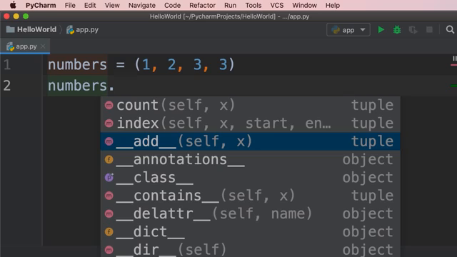So, tuples are immutable. We cannot change them once we create them. Now, practically speaking, most of the time you would be using lists, but there are times that once you create a list of objects, you want to make sure that somewhere in your program, you or someone else is not going to accidentally modify that list. If that's the case, then you should use a tuple.